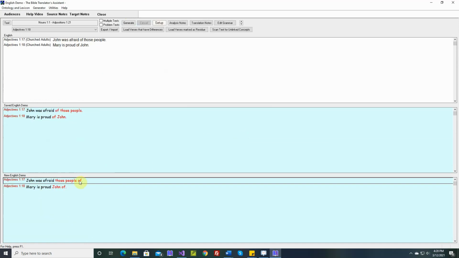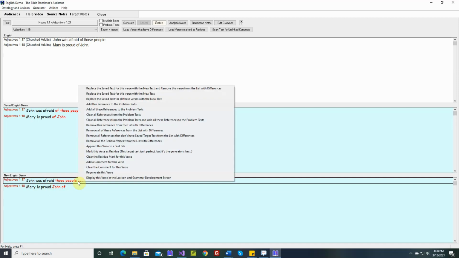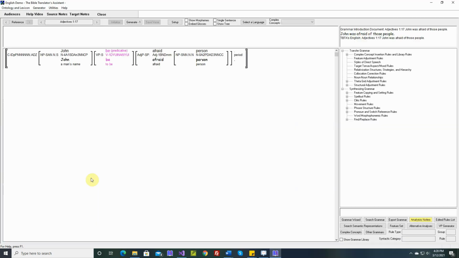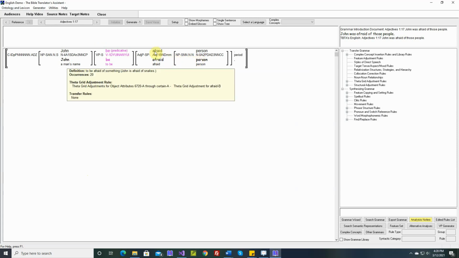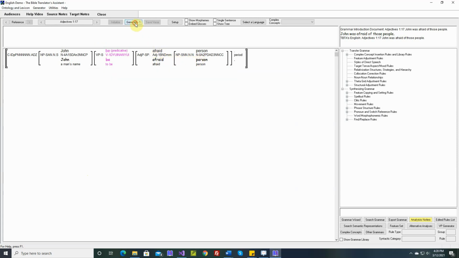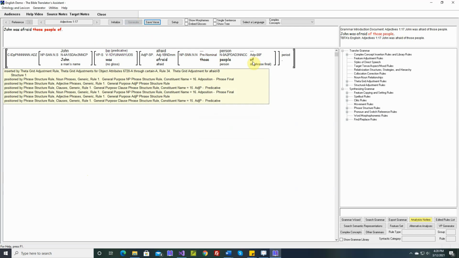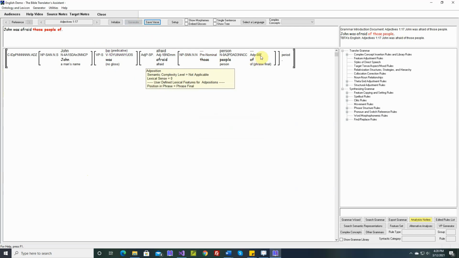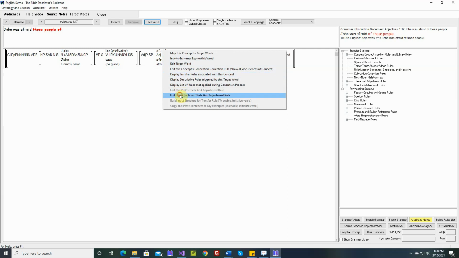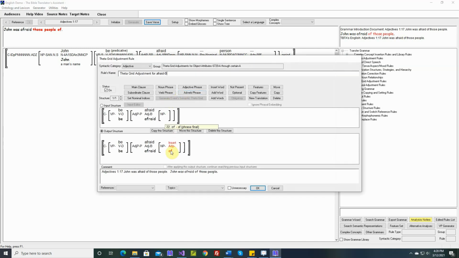Okay, so we see that 2 sentences changed. Let's go look at these. John was afraid of those people. I'm guessing our theta grid adjustment rule for afraid inserts the adposition of, but not the right one. Right, it's inserting the of, but it's the one that's set to phrase final. So let's go to our theta grid adjustment rule for afraid. Yeah, it's inserting the phrase final one.